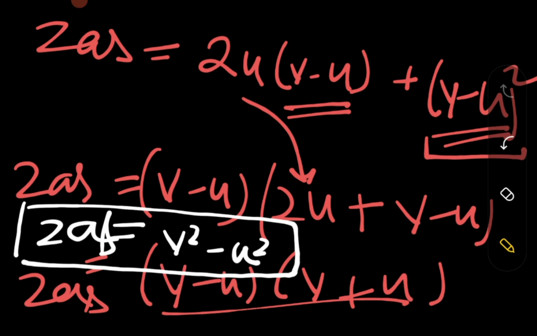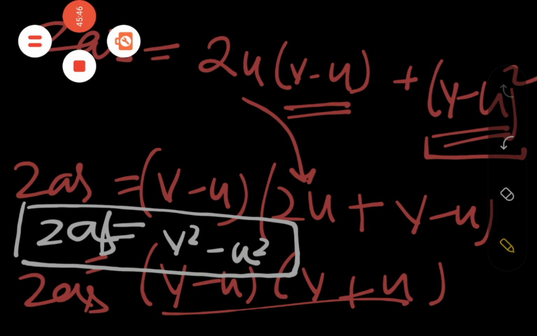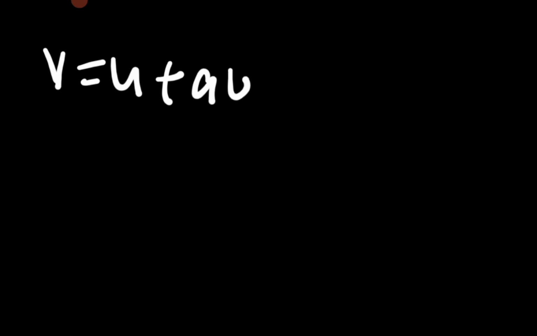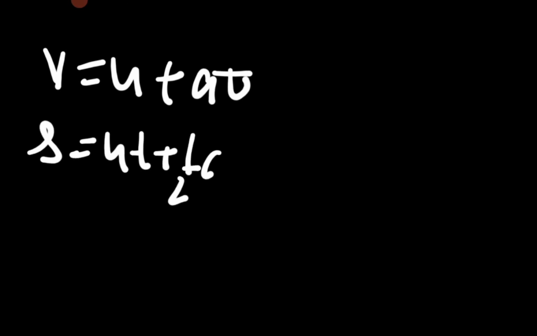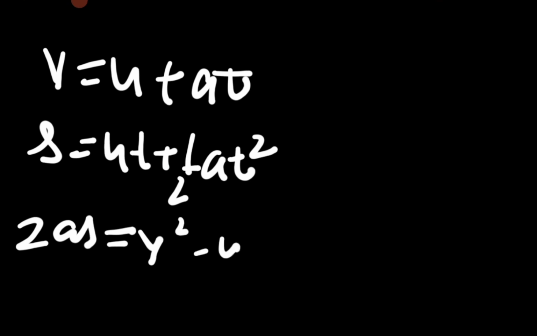So these all are the 3 equations. Let me write them down again for you. All these 3 golden equations are: v is equal to u plus at, s is equal to ut plus half at square, and 2as is equal to v square minus u square.